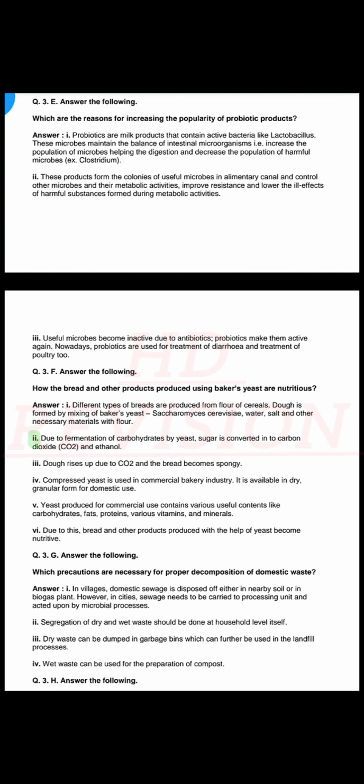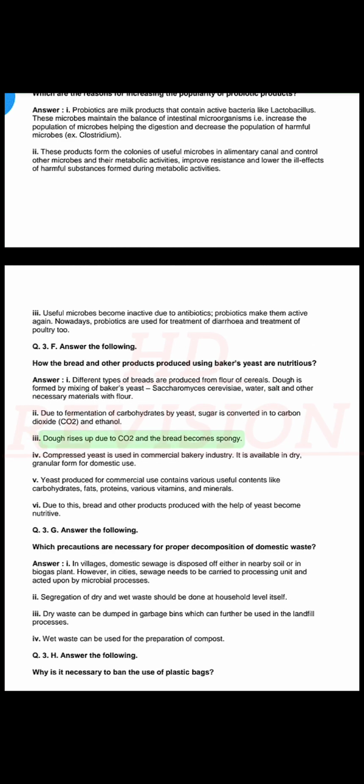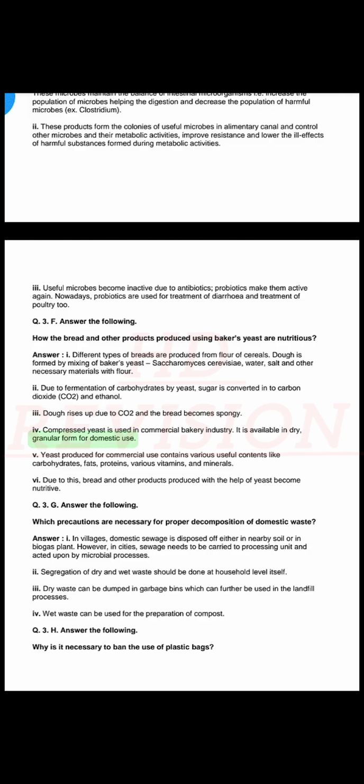2. Due to fermentation of carbohydrates by yeast, sugar is converted into carbon dioxide (CO2) and ethanol. 3. Dough rises up due to CO2 and the bread becomes spongy. 4. Compressed yeast is used in the commercial bakery industry; it is available in dry, granular form for domestic use.